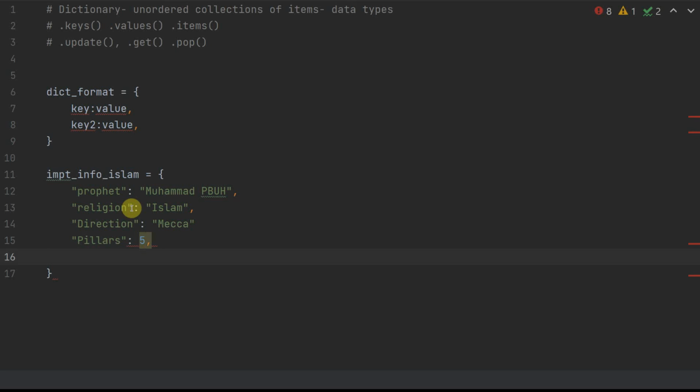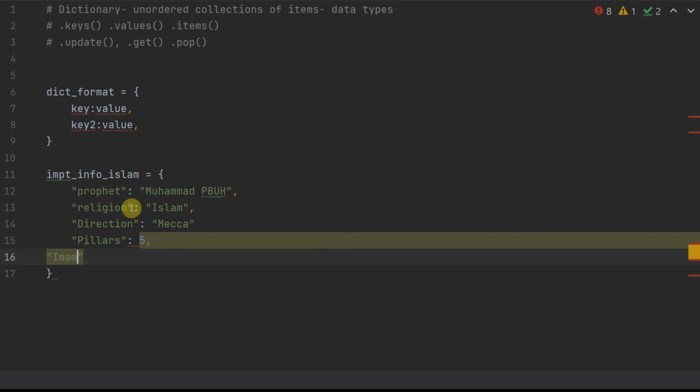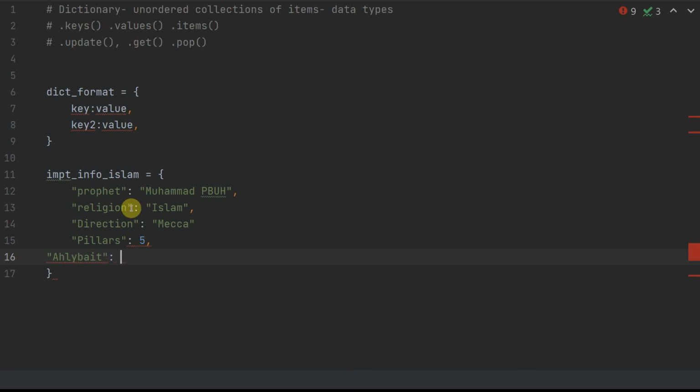And it could be as one as, let's say, what should we call it? I don't know, Imams, maybe. If you're from the English community, you might not know what it is. It's just names of certain terminologies in the religion of Islam, and I can give it a list as well, saying Imam Ali, Imam Hassan, Imam Hussein, and baby Fatima, along with Rasulullah sallallahu alaihi wasallam.